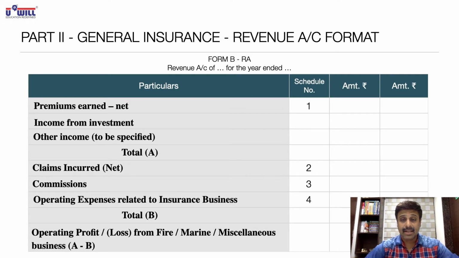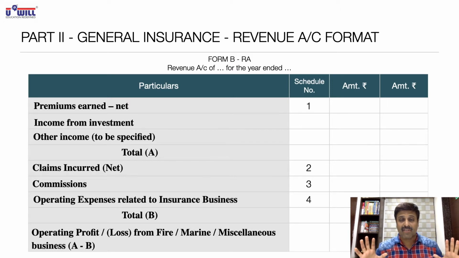As I said, we will be making the revenue account in columnar form. So we will be making the columns of fire, marine, miscellaneous. So we will be finding separately the operating profit or loss of each business, fire, marine, miscellaneous. That is, we will be doing A minus B. Revenue account over, that's it.